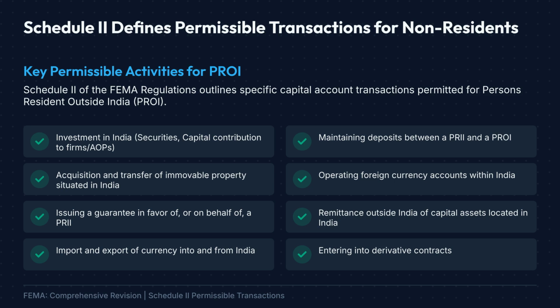Non-residents may acquire and transfer movable property in India, issue guarantees in favor of residents, import or export currency, maintain deposits with residents, operate foreign currency accounts in India, remit capital assets situated in India outside the country, and enter into derivative contracts. The easiest way to remember Schedule 2 is to view it from the perspective of a non-resident seeking to create, manage, or transfer financial interests within India.